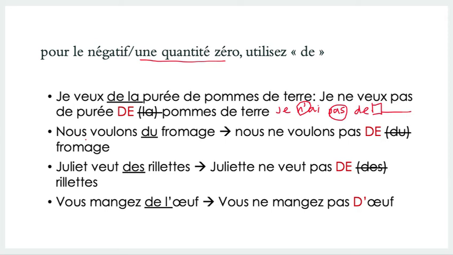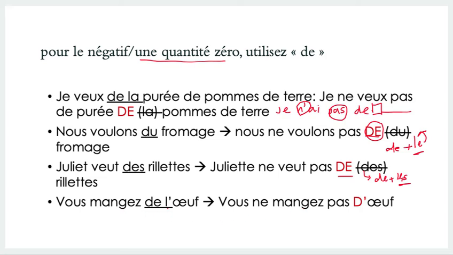Okay, same thing here. Nous voulons du fromage. Nous ne voulons pas de fromage. Okay, so it's basically the same thing as de la, except for du is de plus le becomes du. And in the negative form, you need to resort to the de. Okay, so same thing I could say, je n'ai pas de fromage. Juliette veut des rillettes. Juliette ne veut pas de rillettes. Again, this is de plus les, right? We don't want the additional articles, so we take that away in the negative form.